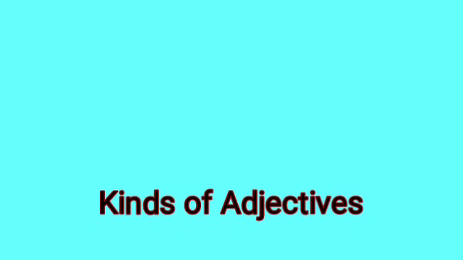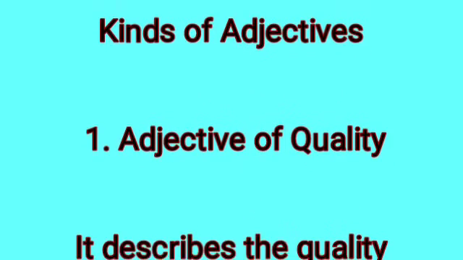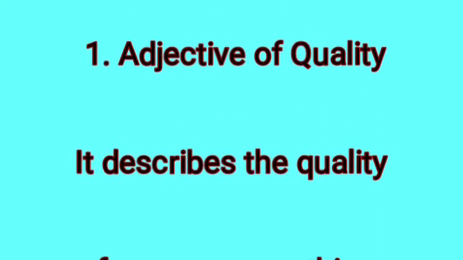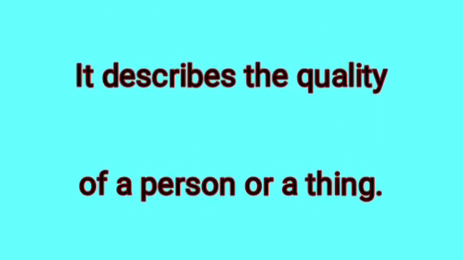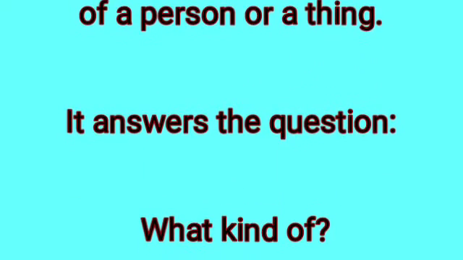Now let's do kinds of adjectives. Number 1. Adjective of quality. It describes the quality of a person or a thing. It answers the question, what kind of?